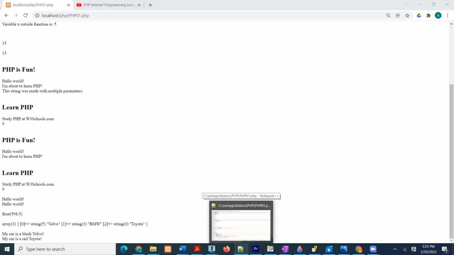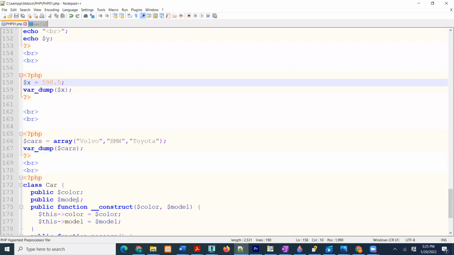Now, when I say integer, in an integer I can store a value, but only up to a certain value. So let's make it this way. If I make it such a long number, in integer I should not be able to store this big number in the integer space. Whenever I declare something as integer, let's see.